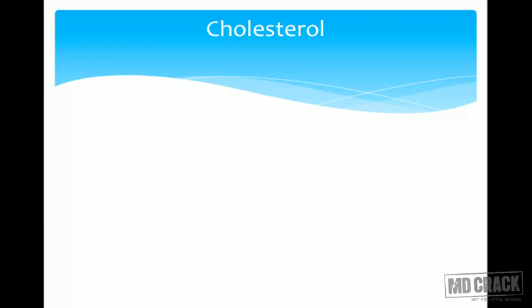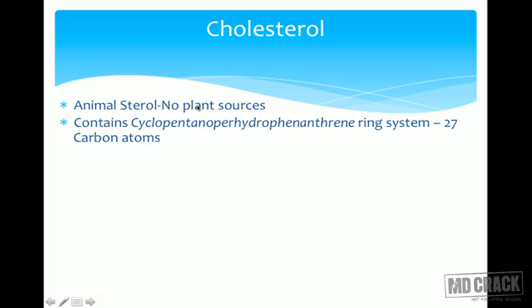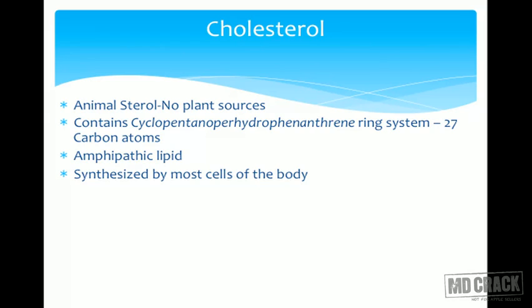So what is it? What is cholesterol? Cholesterol is a steroid nucleus. It is an animal steroid. We say that it is an animal steroid because no plant sources are present for cholesterol. It contains a cyclopentanoperhydrophenanthrene ring system. It's a big name. So what does it contain? It contains 27 carbon atoms. That's important. What is another feature of cholesterol? It is an amphipathic lipid.